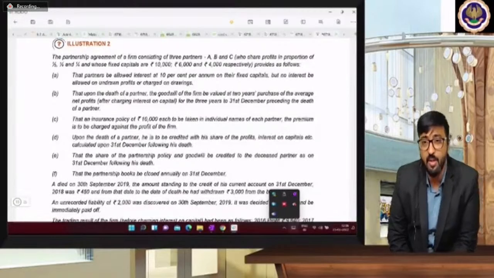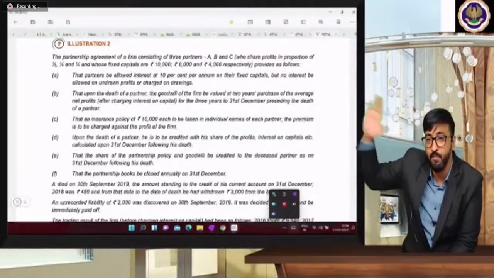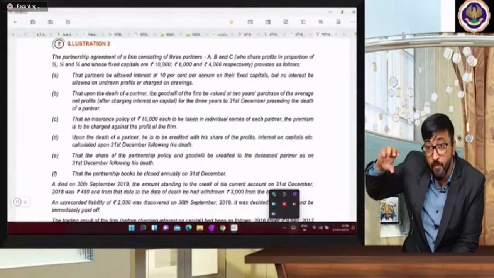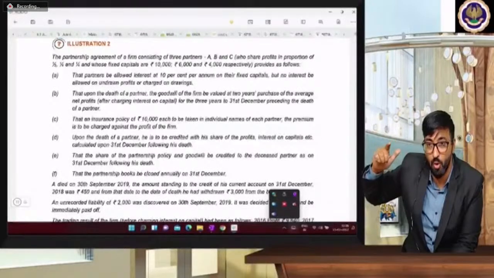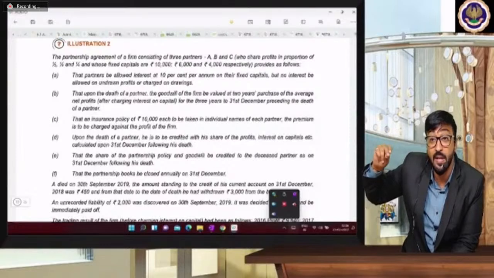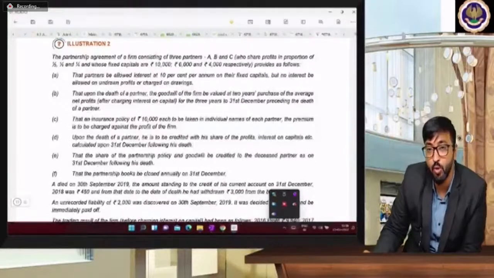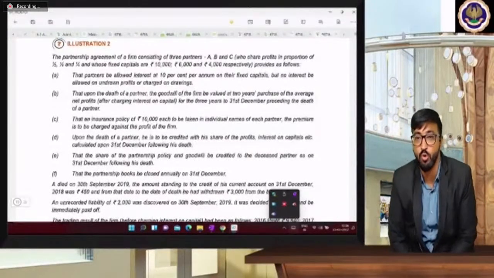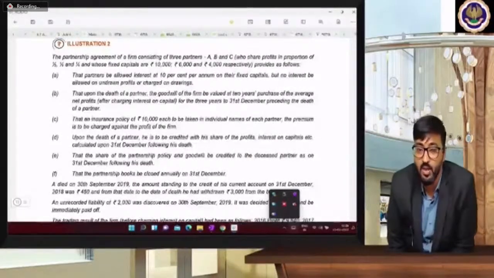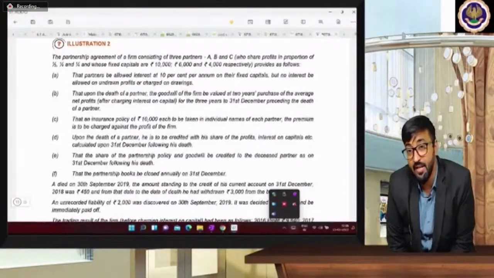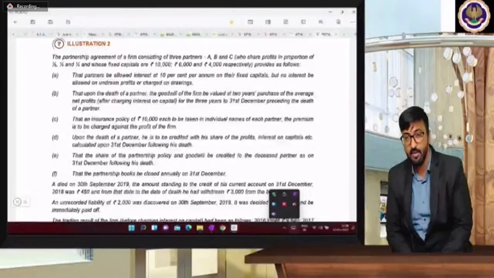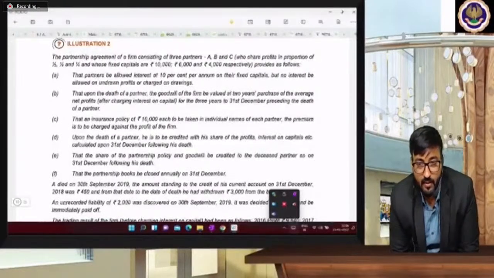So the third question is coming in front of you. Look at the third question. I am asking you, in case of admission, from the question itself, how to decide which is the best option. Option number one, when to use total approach and when to use each share approach. In case of admission, I just want to check your concept clarity. Let's check your concept clarity. Number third question.